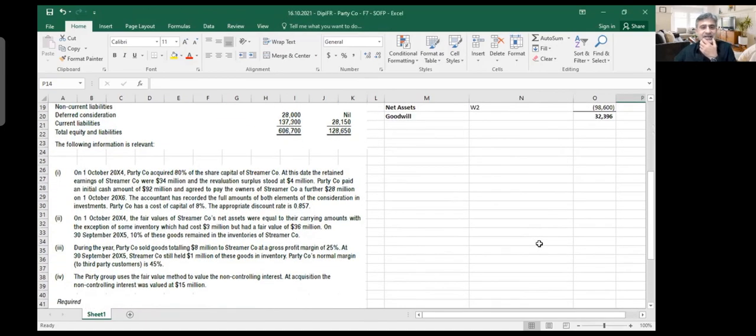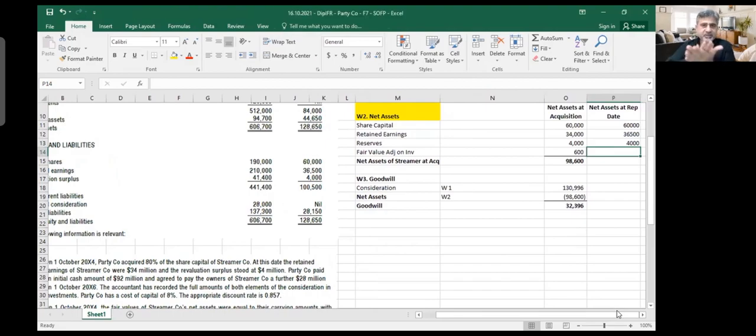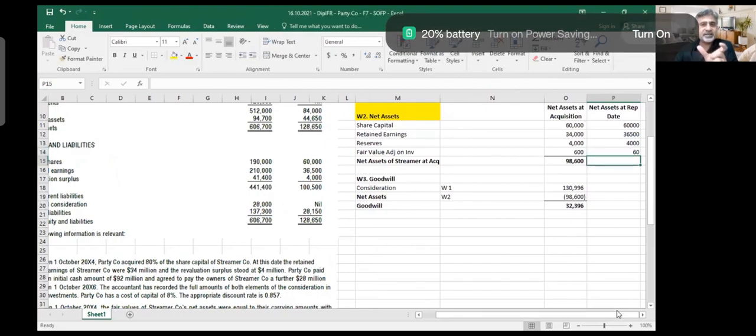Please read this thing. I want you to do it yourself. What do you understand? Just this part. It's 10% of the goods you made. Yeah, this is towards the provision for unrealized profit. So no, not unrealized profit. It means that the goods in the fair value adjustment on the reporting date is only 60. So it was 600 before. All of the goods were sold. Only 10% of the goods are remaining. So the fair value adjustment is also 10% remaining.